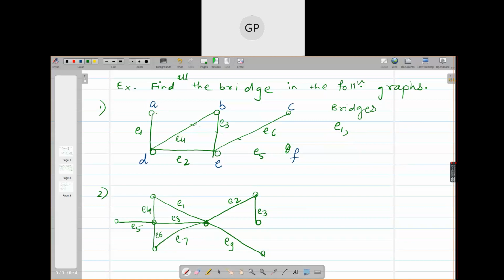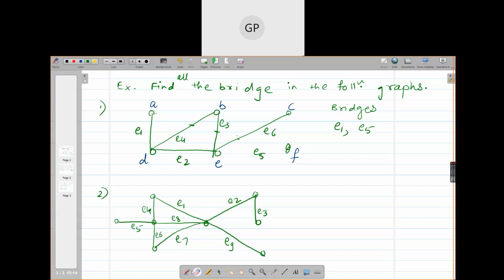Not E3, sorry, E5. This edge was E5, right? So if I delete E5, then the vertex F becomes disconnected or isolated. You cannot travel from any other vertex to F. So E5 is also a bridge.